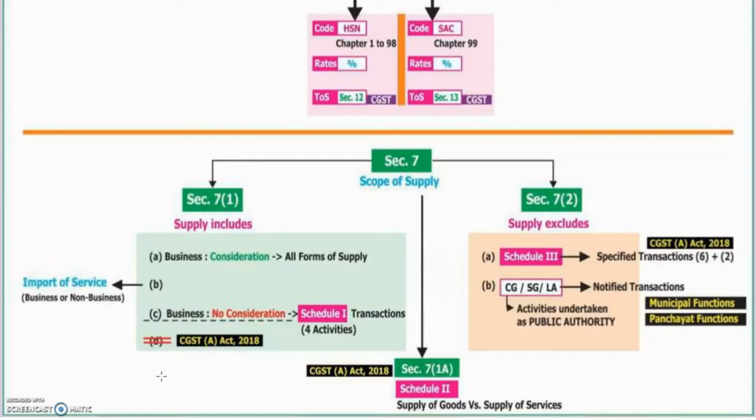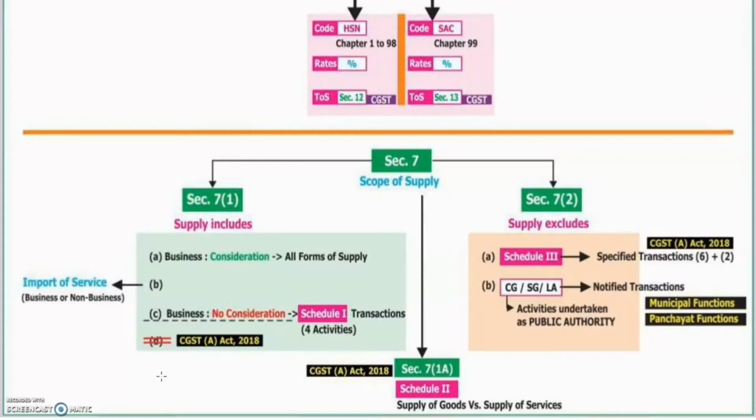Fine. Once again, I'm repeating, 7(1) small a is different, 7(1)(a) is different. Don't get confused. In 7(1) there are 3 classes. In 7(1)(a), Schedule 2, supply of goods versus supply of services. You just classify whether it is supply of goods or supply of services. In 7(2), that is about exclusion from the definition, that is, what is excluded from supply.